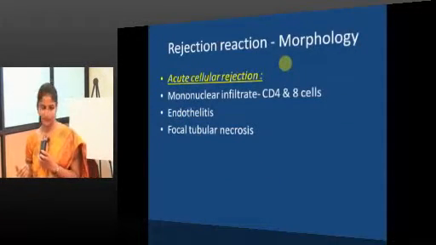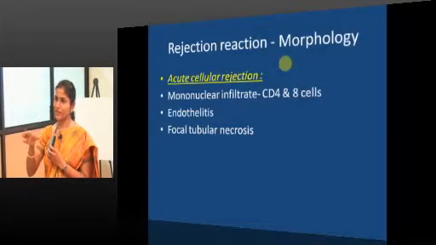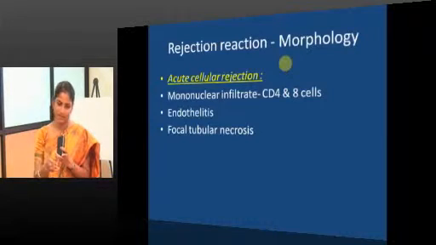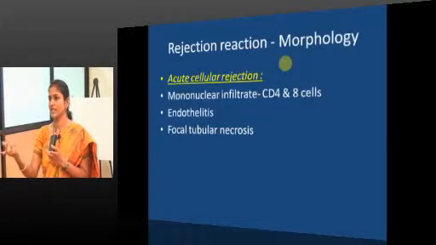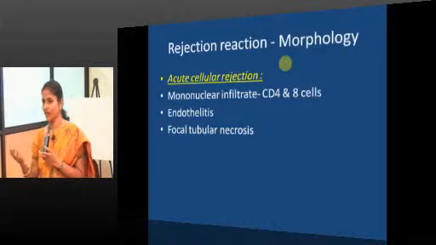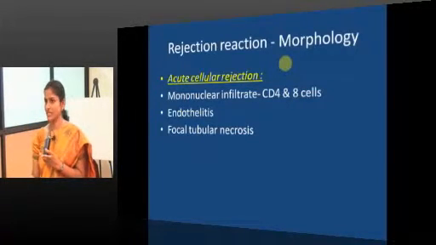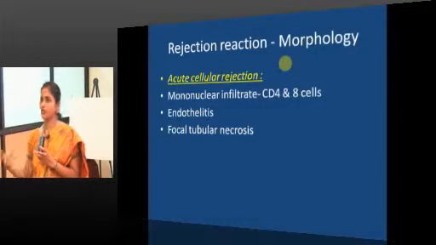Acute can be cell mediated or humoral. Now we are seeing acute cell mediated rejection. You will see a mononuclear inflammatory infiltrate. Again the target will be vessels: endothelitis, and focal tubular necrosis.